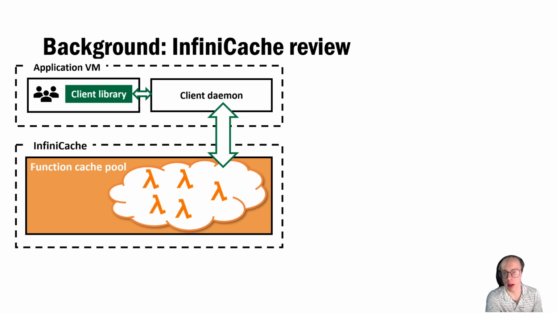InfiniStore is built atop InfiniCache, which has two primary components. First, there's InfiniCache's client library, which is incorporated directly into the client application. Objects stored in InfiniCache are encoded with the Reed-Solomon erasure coding algorithm to decrease latency and boost fault tolerance. The erasure coding procedure is performed by the client library. Second, there's InfiniCache's client daemon, which is responsible for function management and request routing. The client daemon forwards requests to serverless functions, which store the user data in their local memory and establish TCP connections to the associated client daemon.